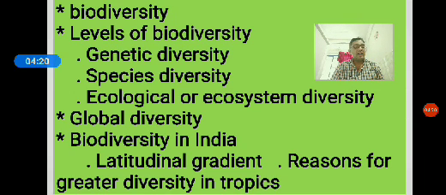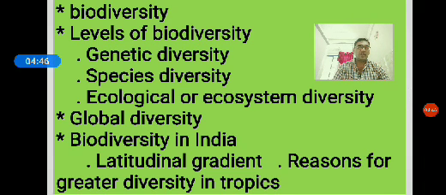India is one of the 12 mega diversity countries of the world. Then IUCN estimated nearly 1.5 million species identified. IUCN means International Union for Conservation of Nature and Natural Resources.